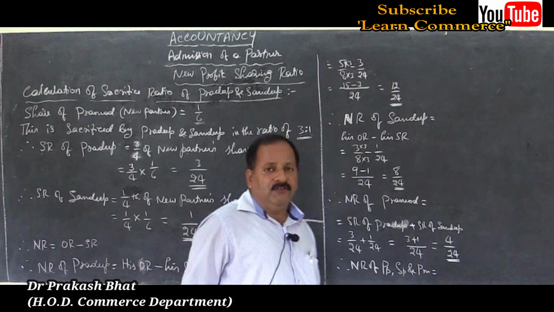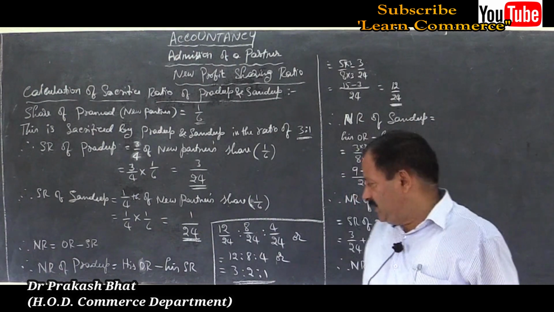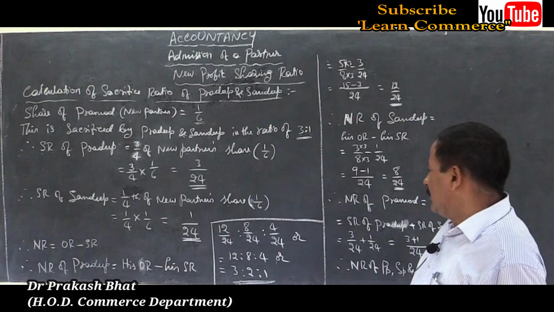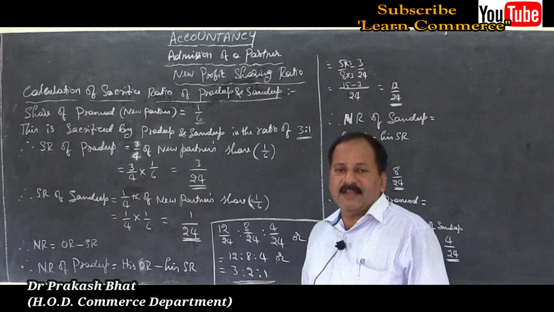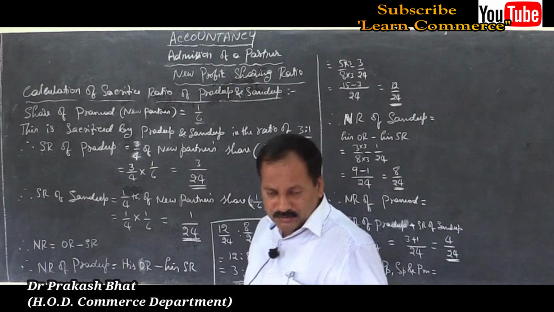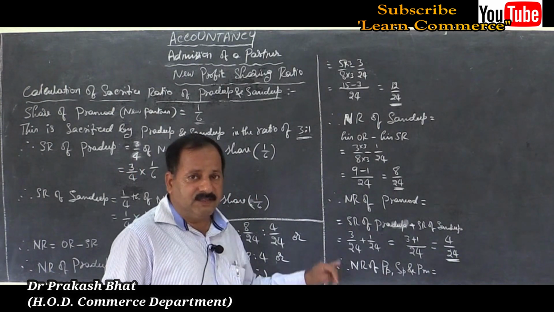Therefore, the new ratio of Pradeep, Sandeep and Pramod is equal to 3 is to 2 is to 1. Right. Final answer: Pradeep, Sandeep and Pramod is equal to 3:2:1. Write this as the final answer in one sentence.